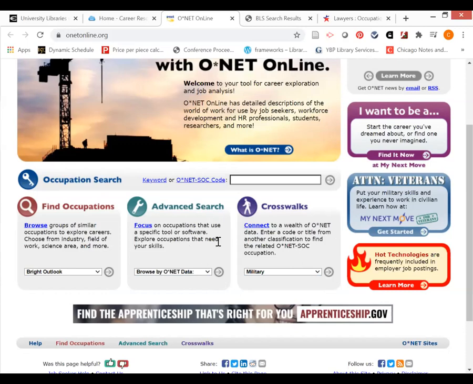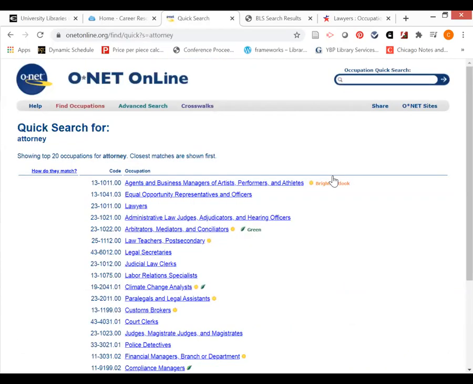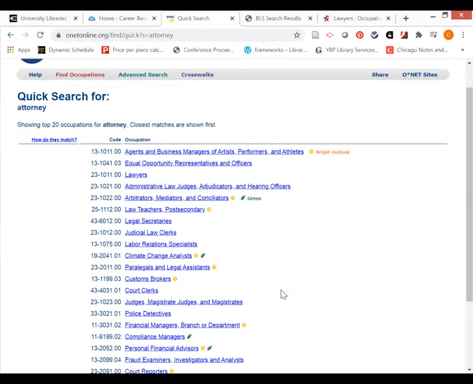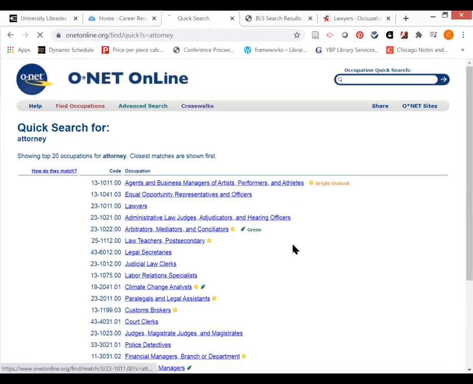not actually show. Again, I could go up here and I could type in the word attorney, since I'm still looking for information on that. And again, as we saw with the Occupational Outlook Handbook, I didn't find attorneys specifically, but look at all of these occupations. I could go directly to lawyers, or again, I could explore some other related occupations such as paralegals, judicial law clerks, legal secretaries, anything that might catch my attention a little bit more. Let's go to lawyers again.